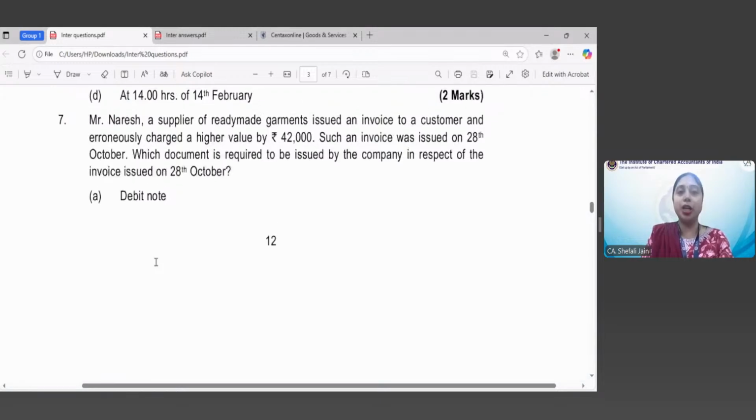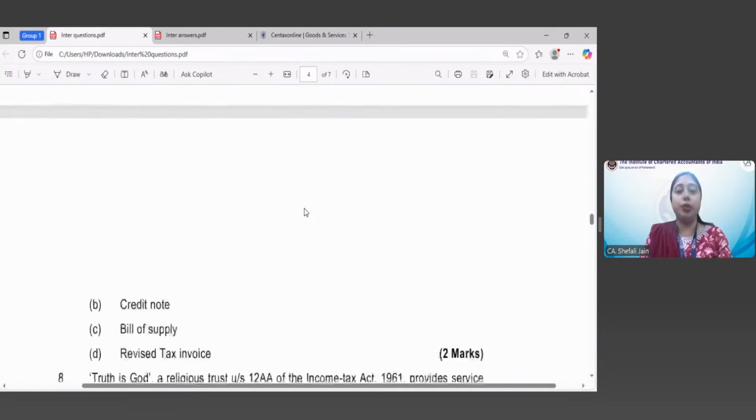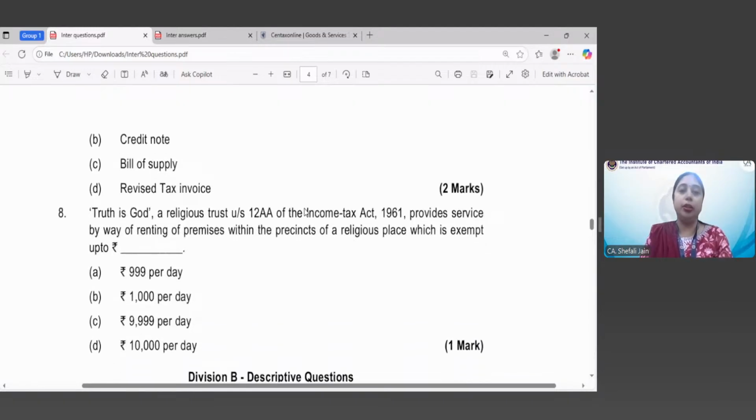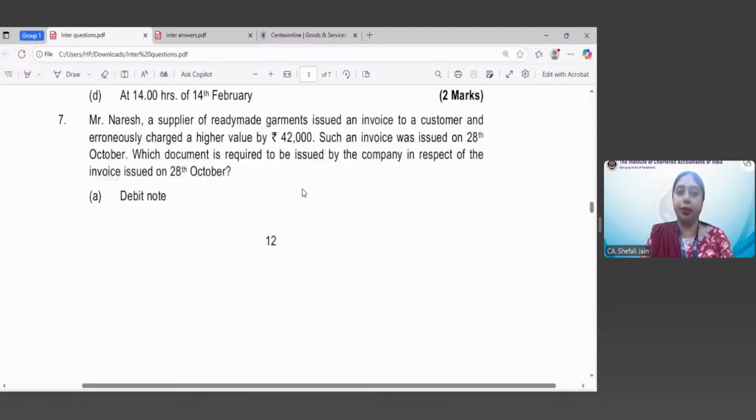So here we are saying he has charged an extra value of rupees 42,000. So what is the exact document which he should issue to take this into account? Very good, Astha. Absolutely correct answer. The correct answer is credit note. In case you have undervalued your goods, then you have to issue a debit note. But here you have overvalued the goods, or you have mentioned extra value in your invoice. So in order to take this into account, you have to issue a credit note to your recipient. The supplier has to issue a credit note.